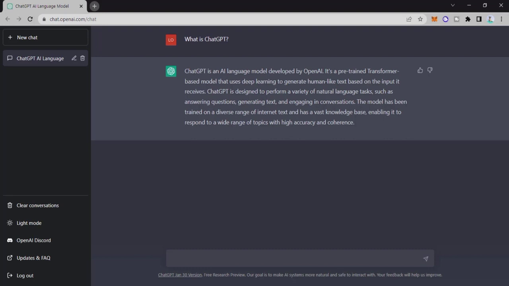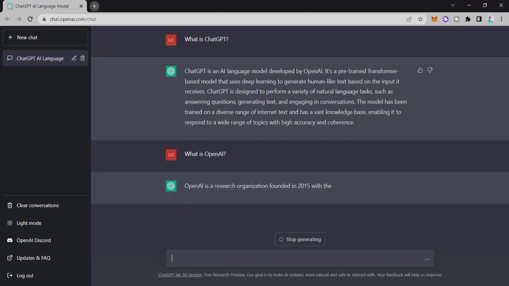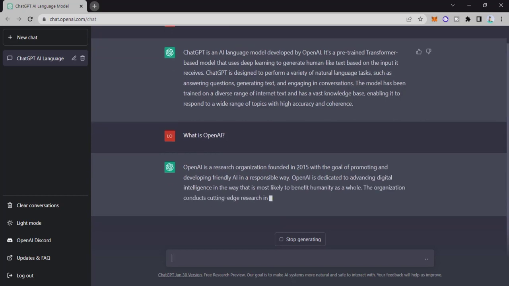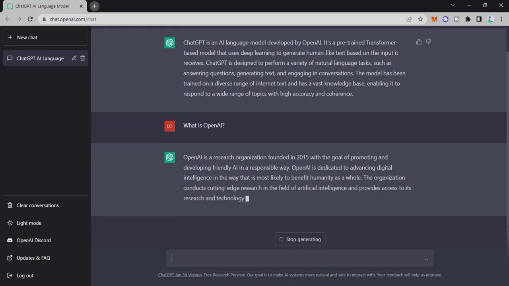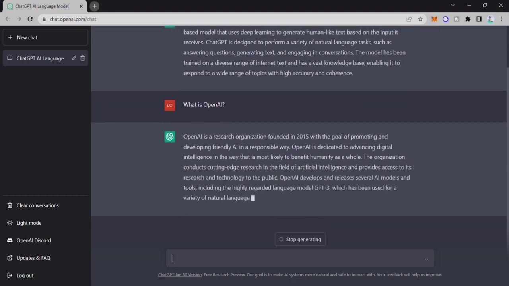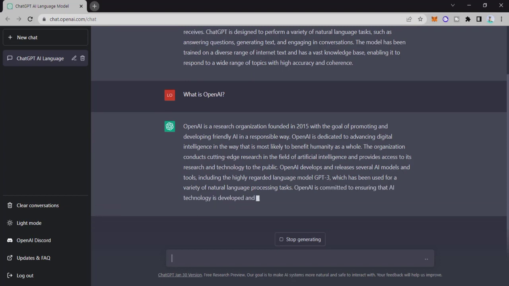Now, I believe we would like to learn more about OpenAI at this point. So, I will continue this conversation by asking ChatGPT what is OpenAI, and I will send this message. So, this is the response. OpenAI is a research organization founded in 2015, with the goal of promoting and developing friendly AI in a responsible way.